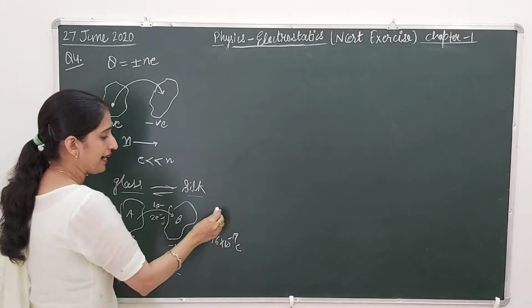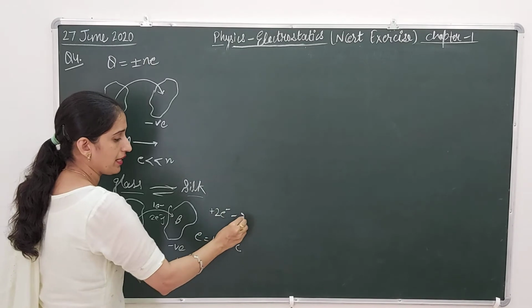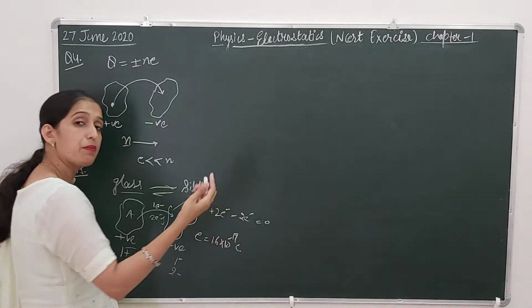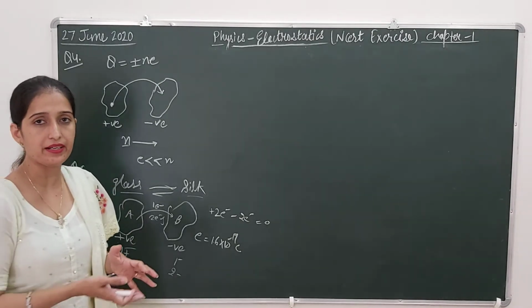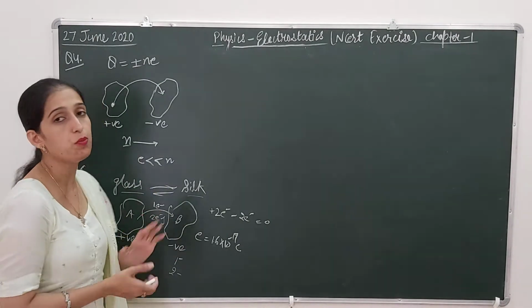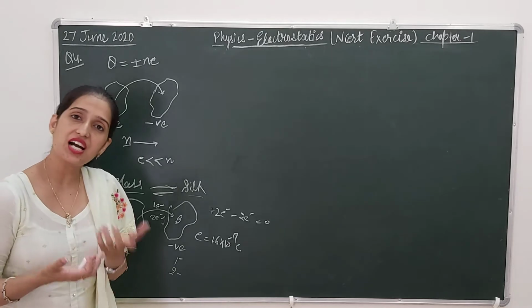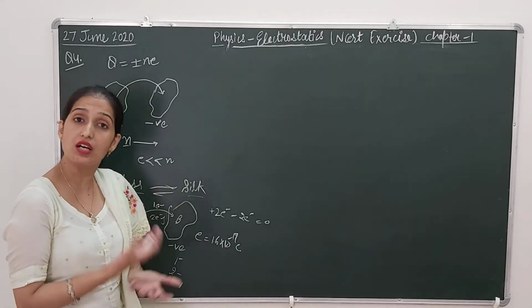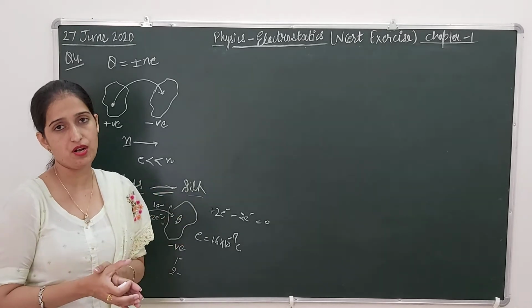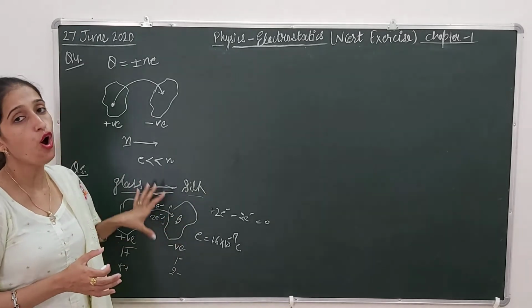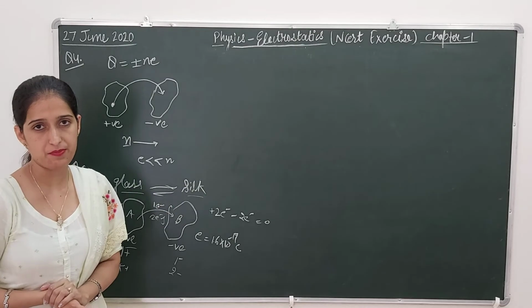If I add two positive and two negative, the resultant charge will again be 0. So before and after rubbing, the net charge on the two bodies is 0. Net charge is 0 means charge is conserved. So the law of conservation of charge is consistent with all examples of this type.